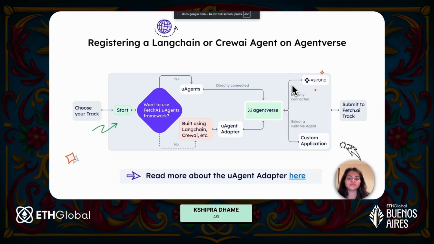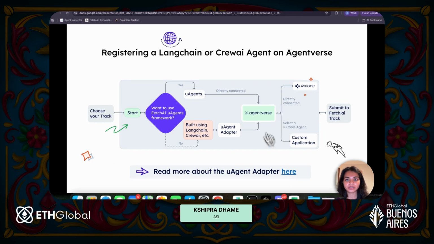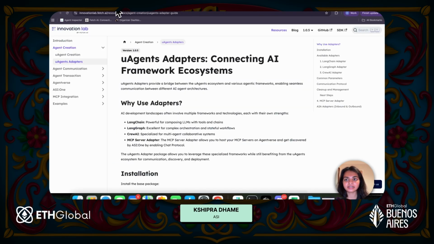Now, let's say there are some of you who are familiar with other agentic frameworks such as LangChain, CrewAI. Don't worry, we have a solution for that as well. You just decide what is the problem you want to solve. If you're using uAgents, we just saw how you can do it all. But if you're building with LangChain or CrewAI, you can use the uAgents adapter, which will automatically enable chat protocol on your agent and all the other things that are needed for the agent to be discoverable through ASI 1. You can read more about how you can connect LangChain or CrewAI agents to AgentWars.